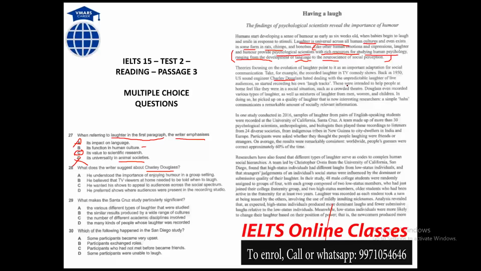These were intended to help people at home feel like they were in a social situation. So while you're sitting at home, you should feel like you are in a crowded theater.